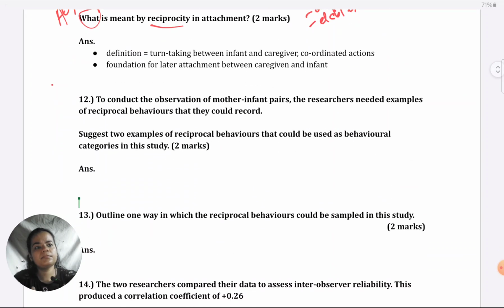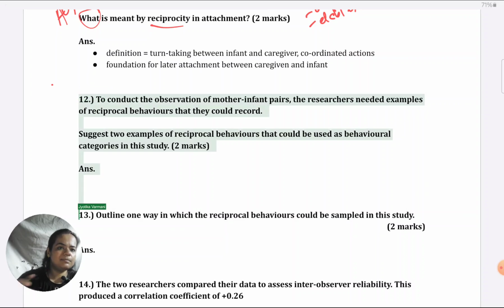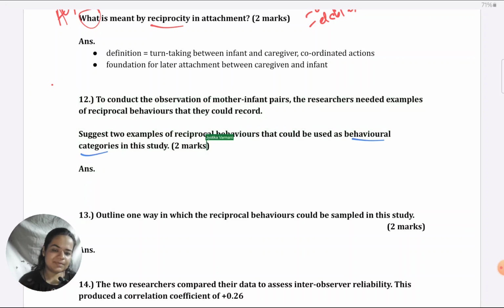So here the question they have asked is to conduct the observation of mother-infant pairs. The researchers needed examples of reciprocal behaviors that they could record. I'm sure this is reminding you of, say, Shaffer and Emerson and those type of studies. Suggest two examples of reciprocal behaviors that could be used as behavioral categories in the study. Okay, these type of questions come frequently in research methods. Some larger behavior area will be specified, and then you have to create categories. Basically, they want you to operationalize those.